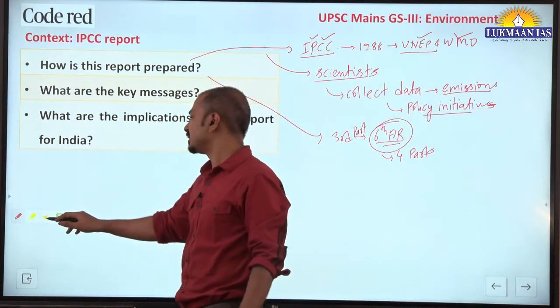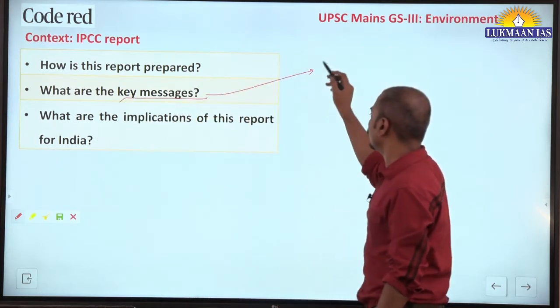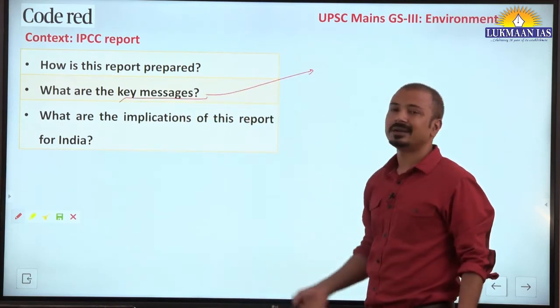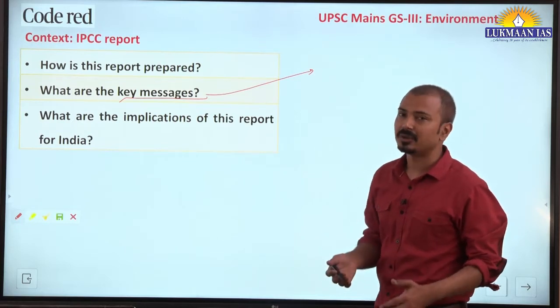Now what is the key message given in this report? Different scenarios have been discussed in that particular report.